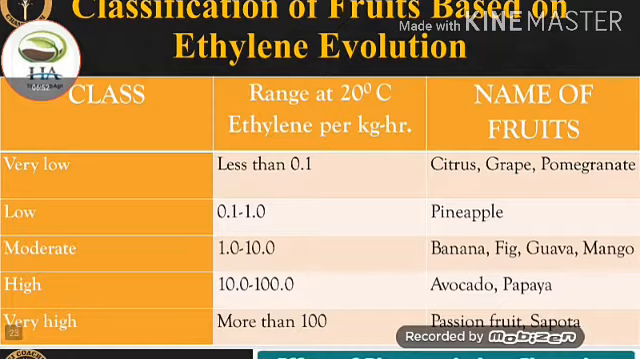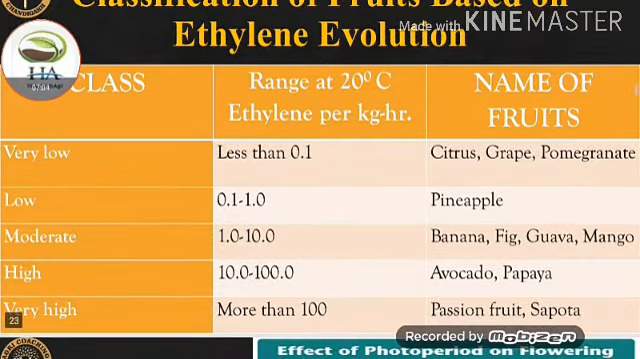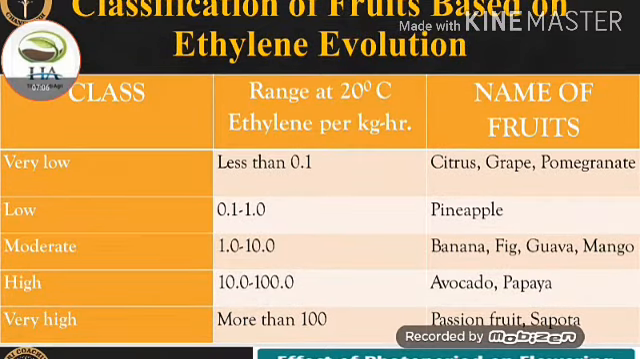In this we see the table in which the first column shows the class, the second the range at 20 degrees centigrade ethylene per kilogram per hour, and the third the name of fruits. In this, the very low ethylene evolution is less than 0.1 at 20 degrees centigrade. Under this the fruits are citrus, grape, and pomegranate.